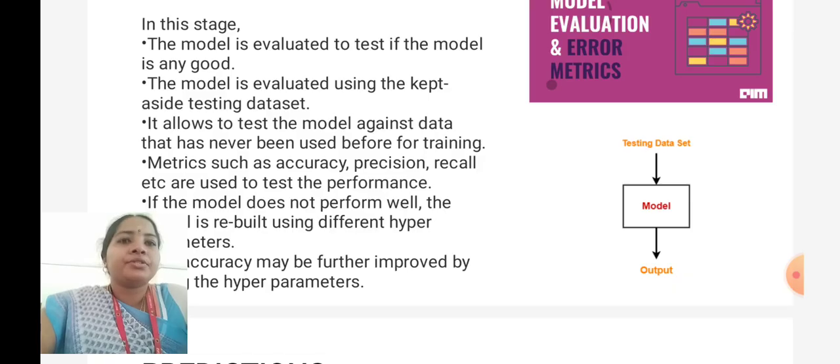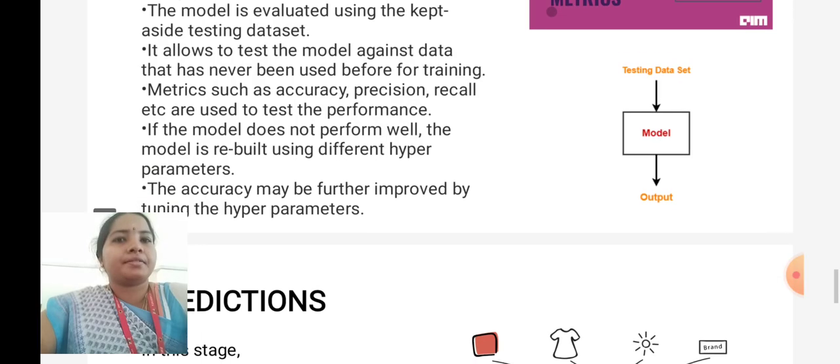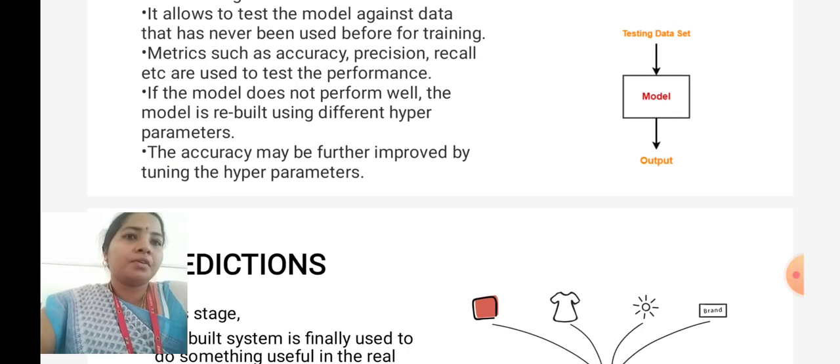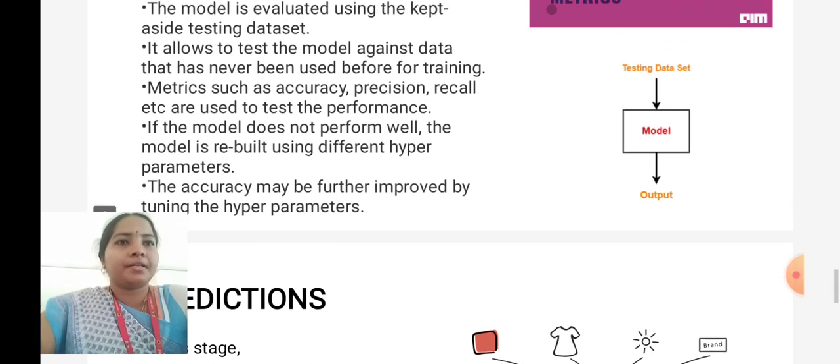Okay, metrics such as accuracy, precision, recall, etc. are used to test the performance. If the model does not perform well, the model has to be rebuilt using different hyperparameters. Accuracy may be further improved by tuning the hyperparameters here.